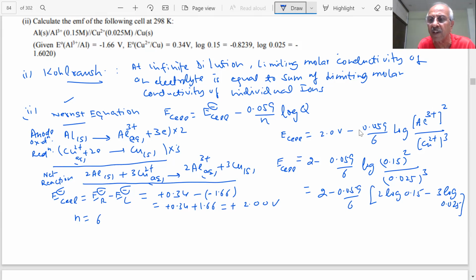So substitute the values from here. 2 minus 0.059 by 6, 2 into log 0.15, how much value is given? Minus 0.8239. Whatever values are given, we will write down, student. So put the values of this and solve it.